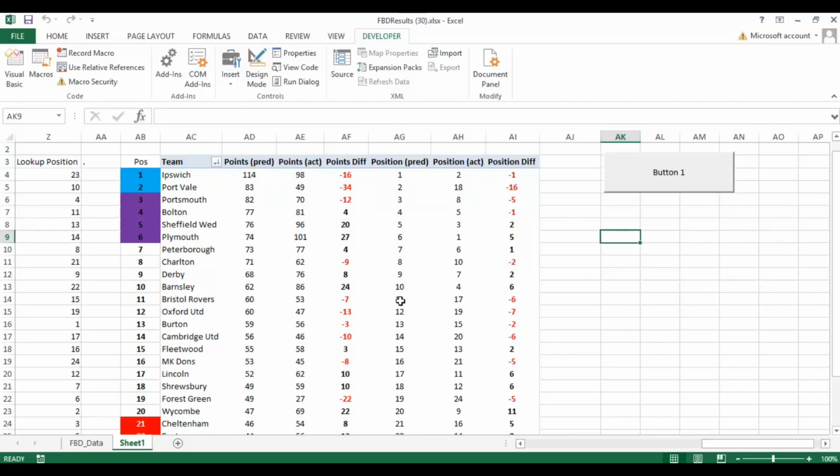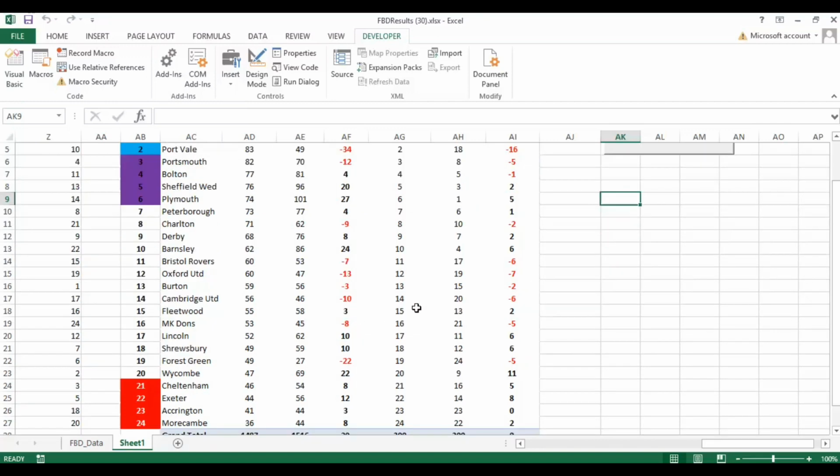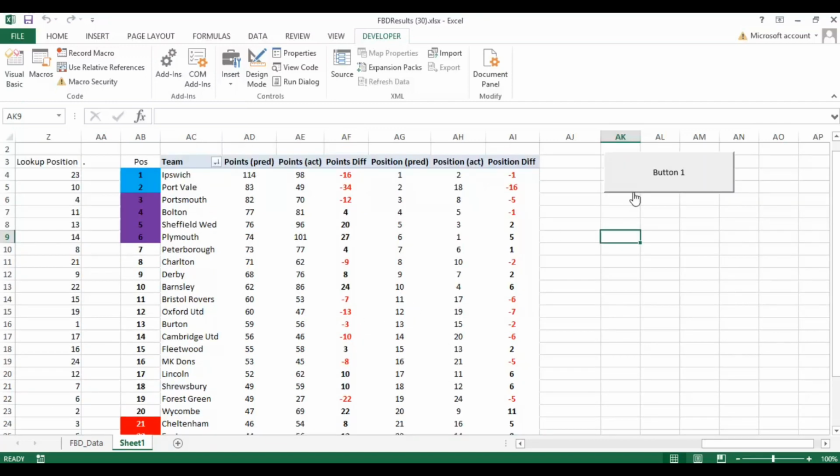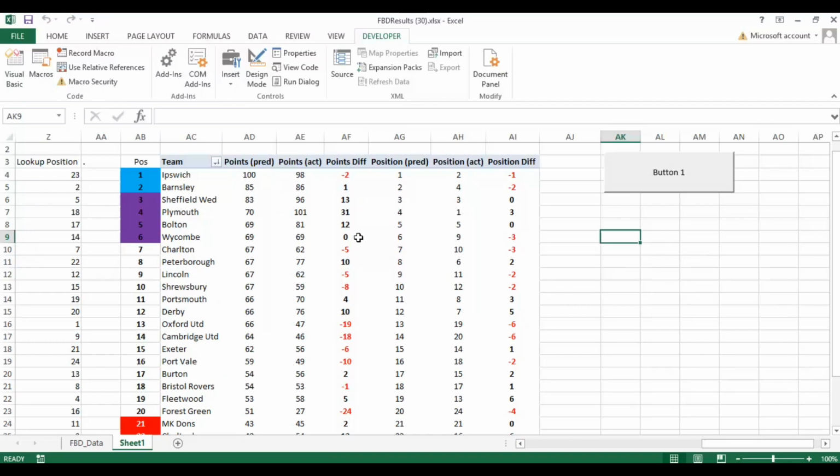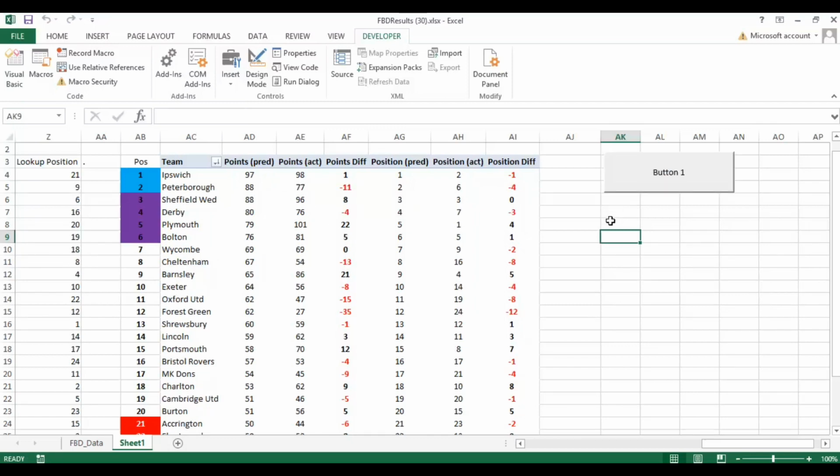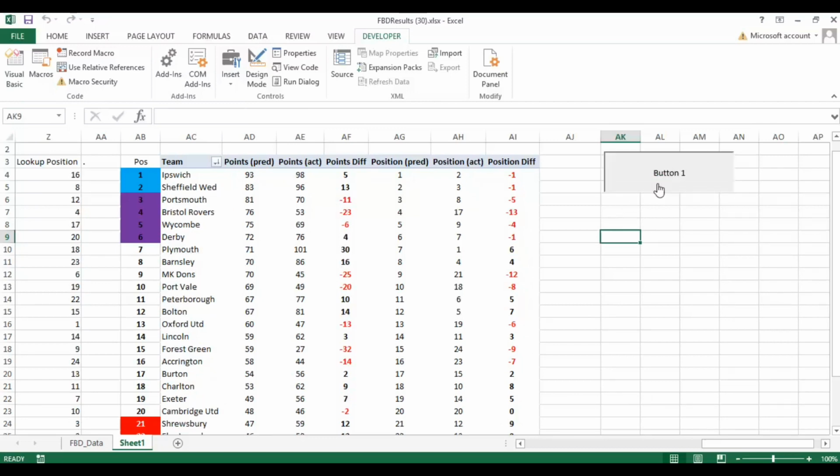But just by running this time and time again, you can see here that Plymouth and Barnsley are the two that really stand out as consistently, when simulating, achieving more points than was expected given those odds predictions, and therefore the likelihood of a win or points haul occurring in that season.